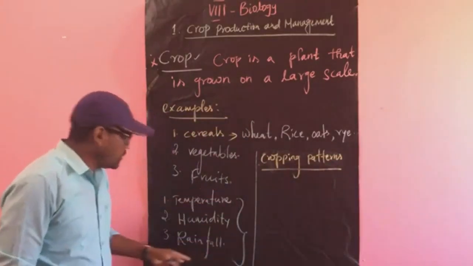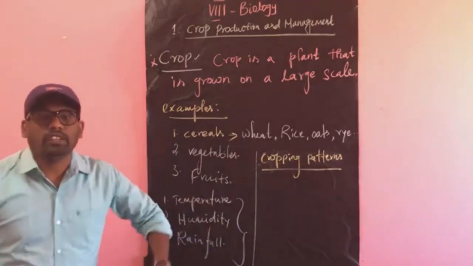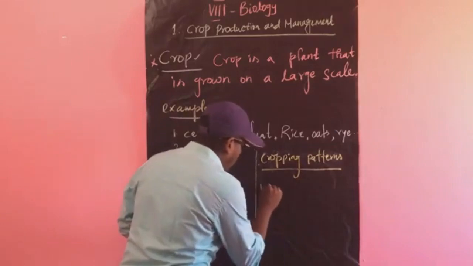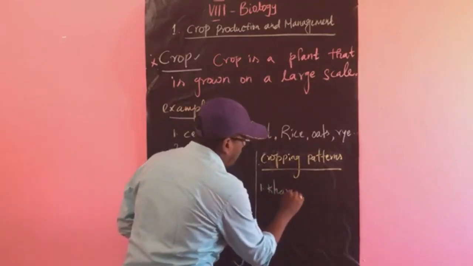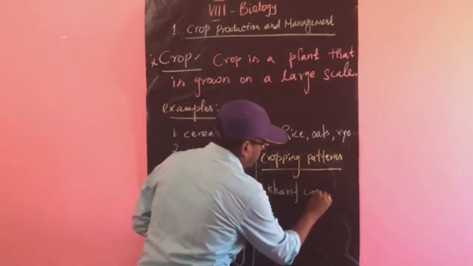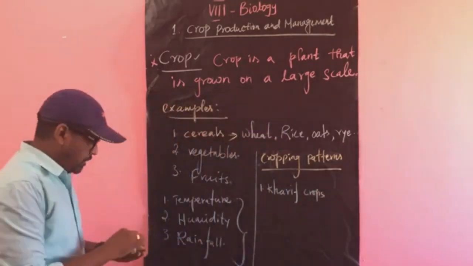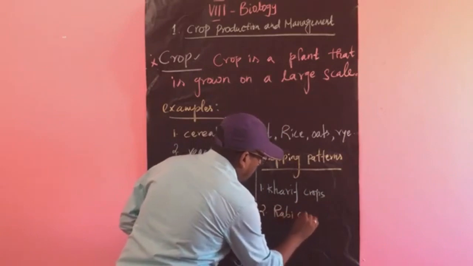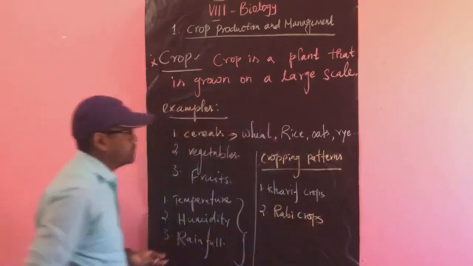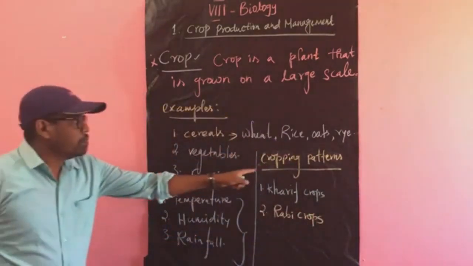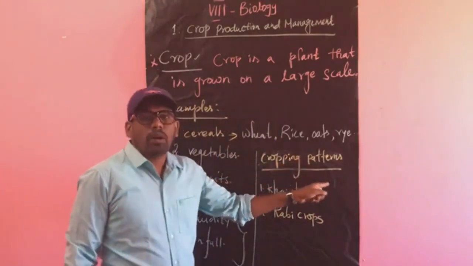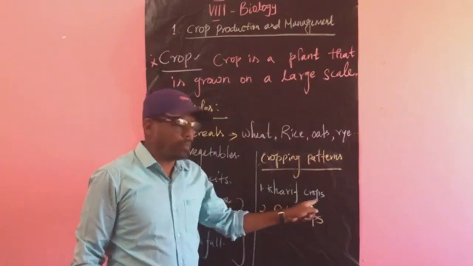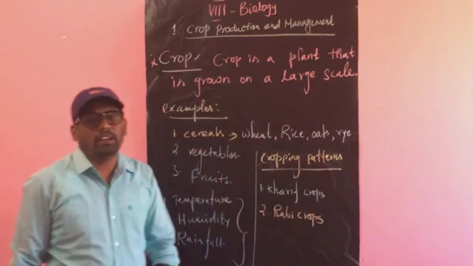So there are two cropping patterns. The first one is Kharif crops. The second one is Rabi crops. So based on the season, the crops are classified into two: the first is Kharif crops, the second is Rabi crops.